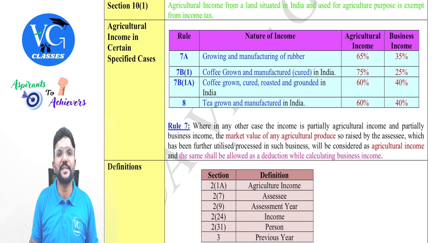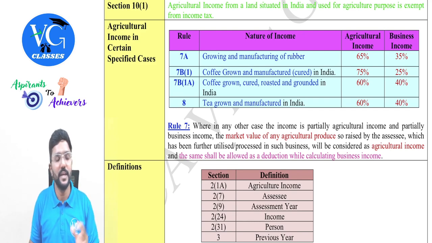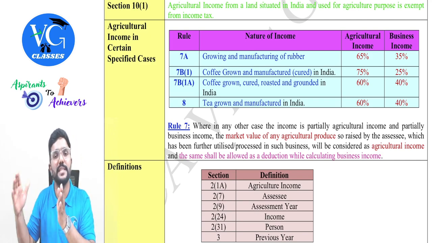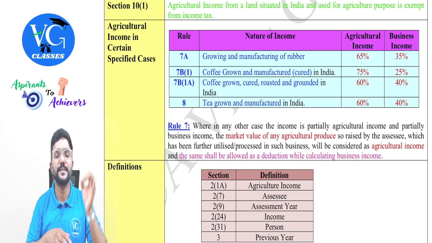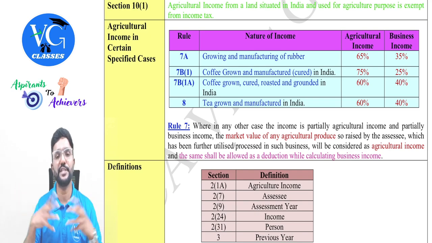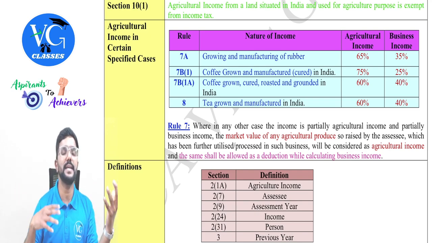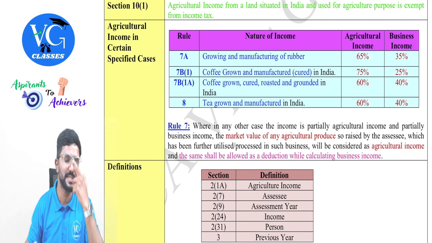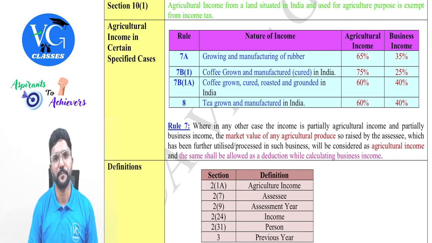But there can be few cases where the same assessee grows the crop as well as manufactures a product out of it. For example, I grow tomato and use it in the manufacturing process to manufacture ketchup and then sell it. It is partly agriculture and partly business. Sir, how to differentiate or how to segregate how much is agriculture, how much is business income? Because agriculture income is exempt, whereas business income is taxable. How do we segregate it, sir?